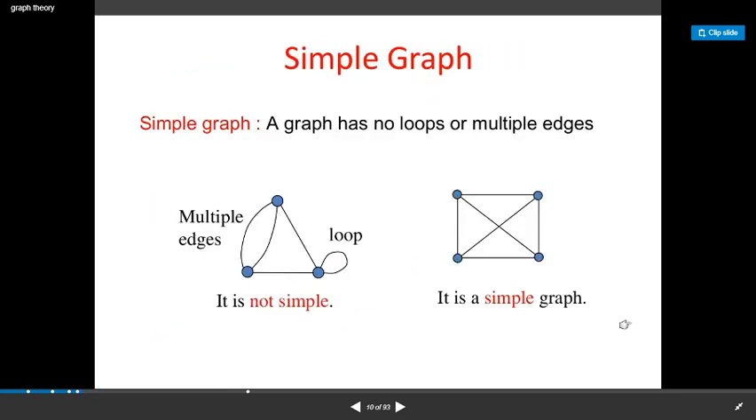Sometimes when we say that a graph is simple, we assume that graph has no multiple edge, that graph has no loops, and that graph has finite number of vertices. So usually we assume this. By a simple graph, we mean a graph with finite number of vertices, without multiple edges and loops.